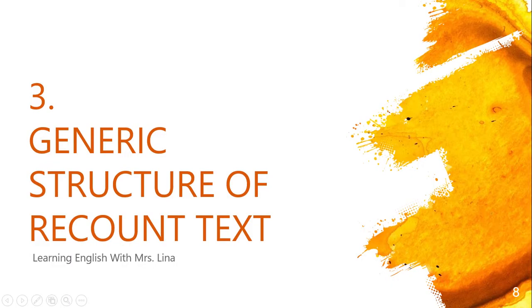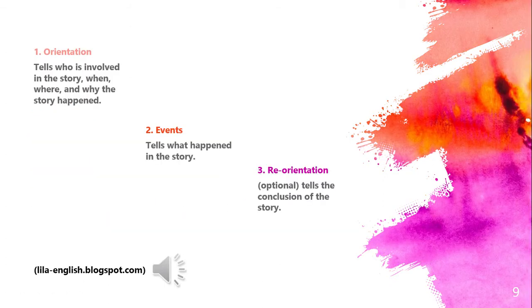Now we have to know about the generic structure of recount text. There are 3 points to know. First, the orientation, which is involved in the story: when, where, and why the story happened. Next, events, which tell us what happened in the story. In Bahasa, it means isi cerita. And the last one is reorientation. That is optional to put in because it contains a conclusion of the story.